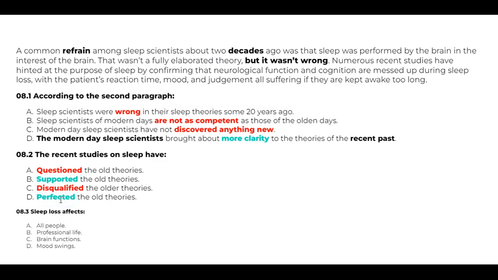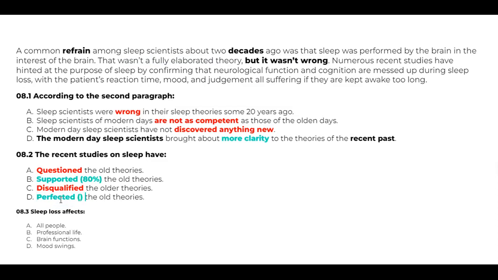Supporting means usually you can give a support, it can be 100% support given to somebody. But the percentage of support is not mentioned here. It can also be 10% support, that is also correct. 20% support is also correct. Even 80% support is also supported. All of them are right. That is the reason I told you B is also correct. Then perfected.